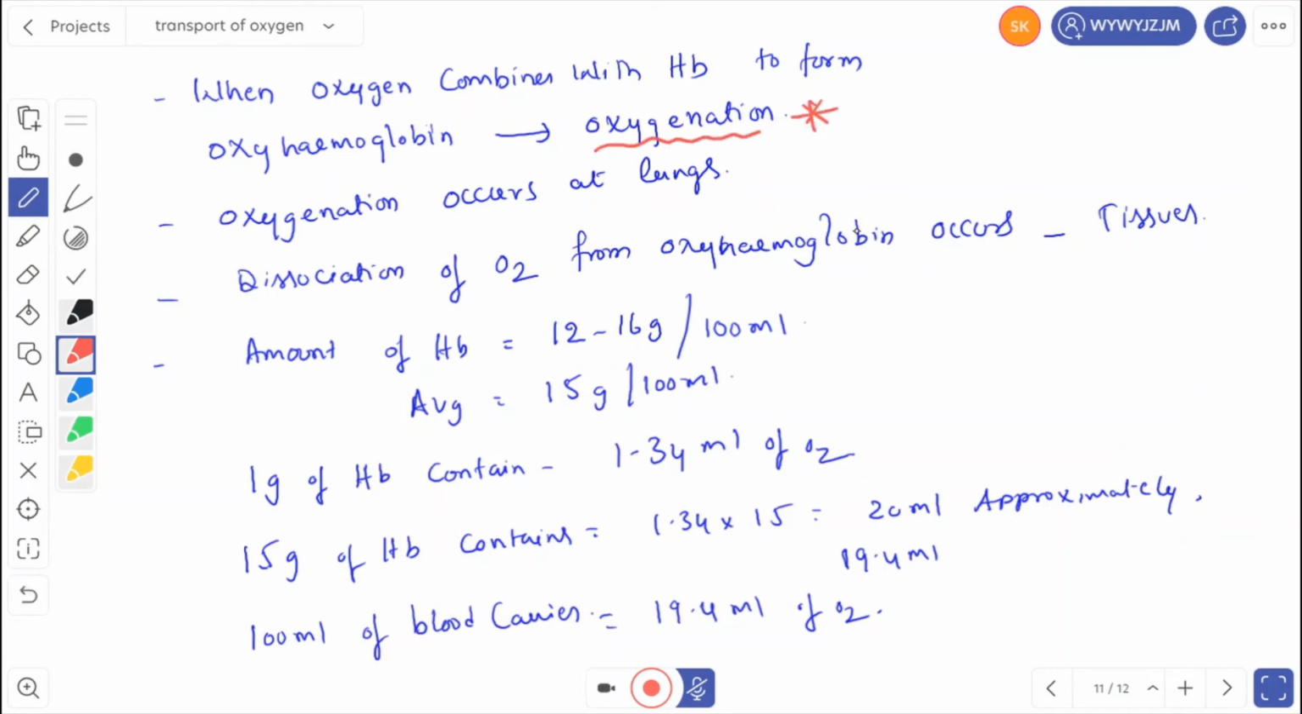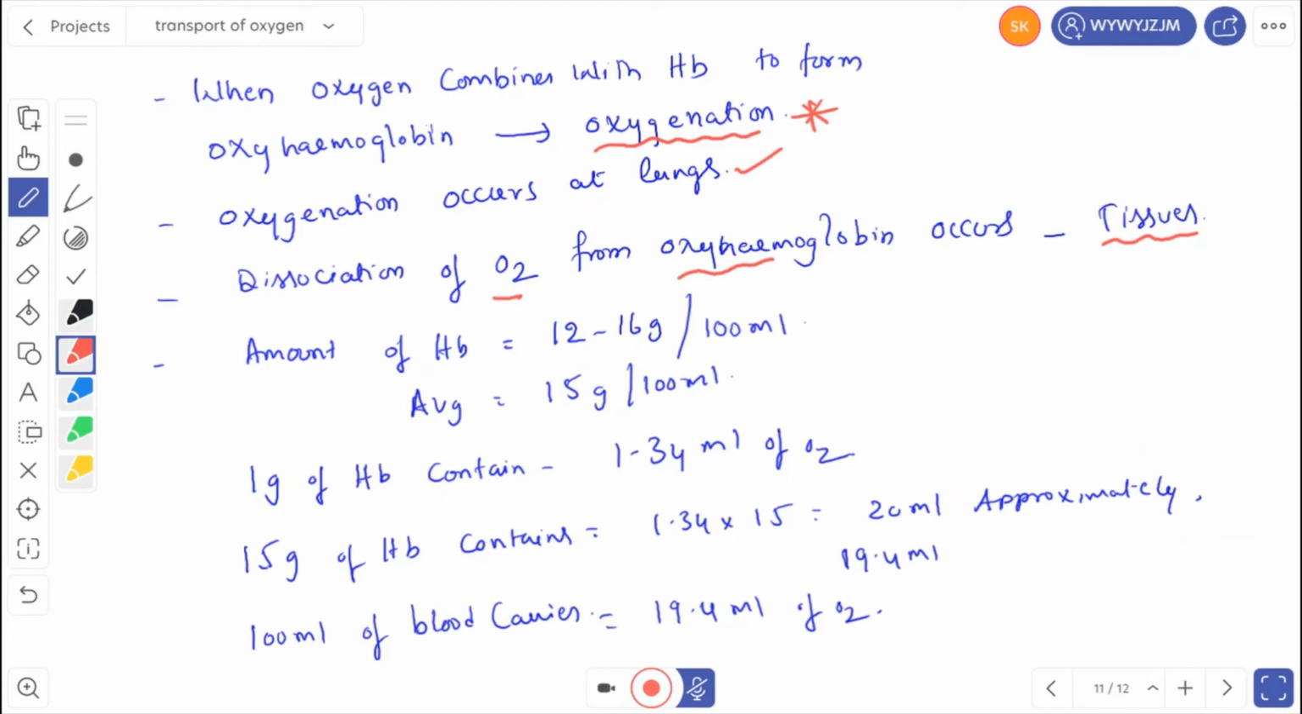This is one of the important questions. Where does oxygenation occur? Oxygenation occurs at the lungs. Generally the oxygen content will be more in the lungs. Then dissociation of oxygen from oxyhemoglobin occurs at tissues. Why? At the tissues, the oxygen content will be less. The partial pressure of oxygen will be less in the tissues.